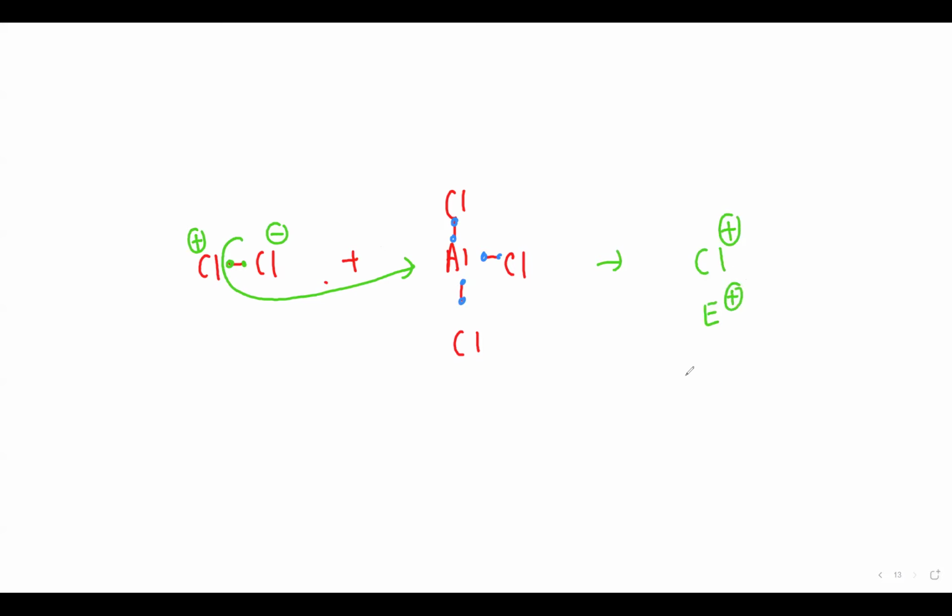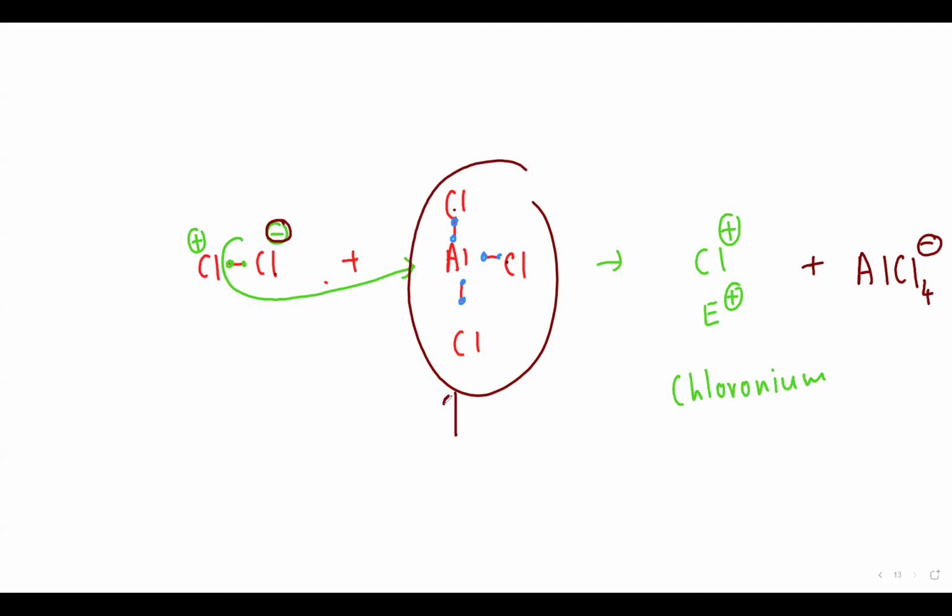Chlorine with positive charge, any electrophile with positive charge we call onium, so it will be chloronium. And what else did I get, beta? I'll get this AlCl4, or not? Tell me, this was three, one, two, three, and this one chlorine comes, so AlCl4 minus. Why minus? Because of this chlorine's negative charge. Clear? So what was the role of AlCl3? It helps to generate the electrophile. It will be asked in the exam: it helps to generate the electrophile. If this was not there, would chloronium be formed?